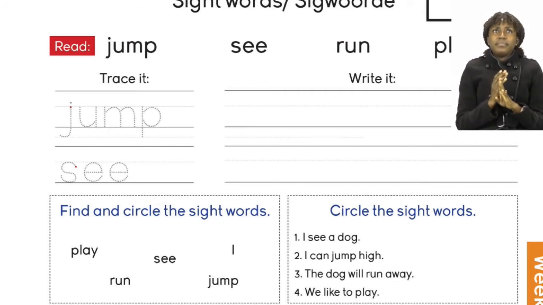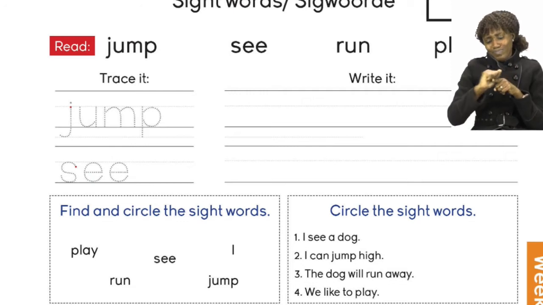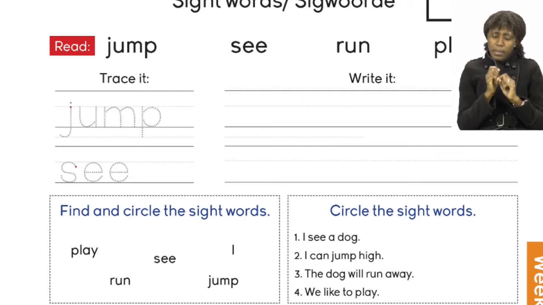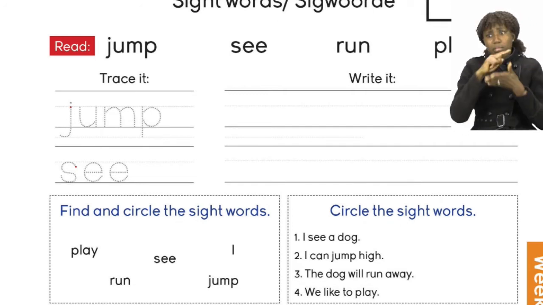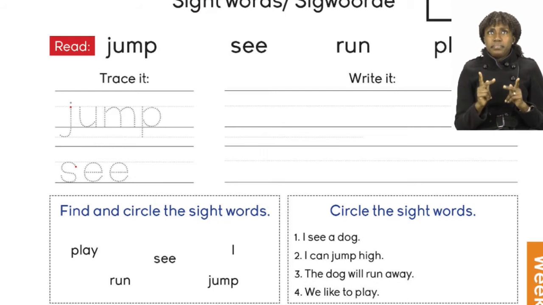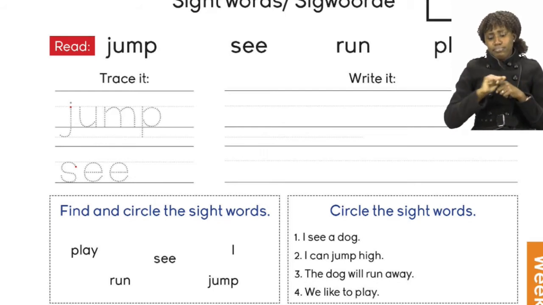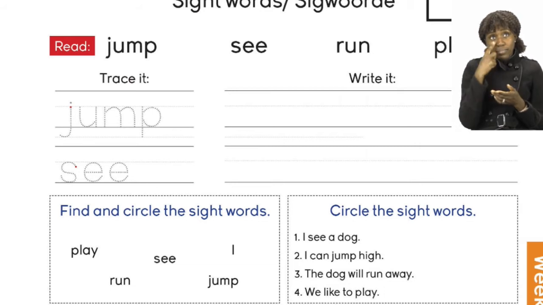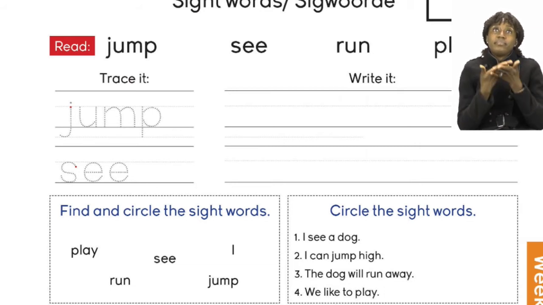Remember to follow the rules of tracing. The first one is to make sure you follow each and every trace dot. The next one is to press your pencil down hard when you are tracing. And the last one is to take your time, because people who rush make mistakes. Let's now see how best we can actually trace the words that we have seen. We have the two words jump and see. Now I'm going to begin with the word jump on the board, and I want you to also trace in your booklet. So let's take a look at the board to see how we can trace the word jump.